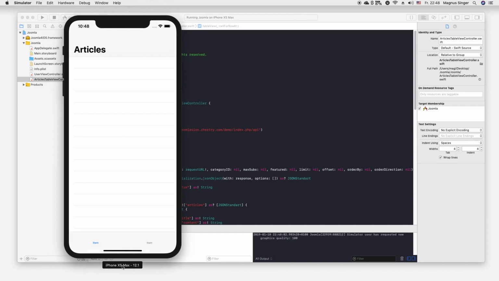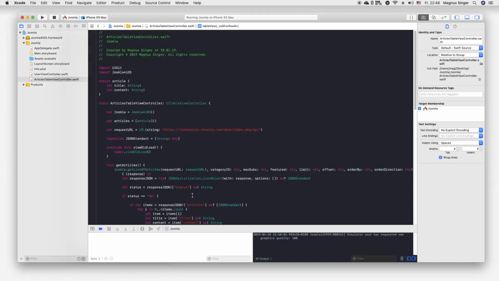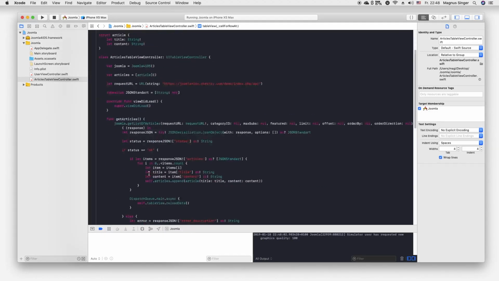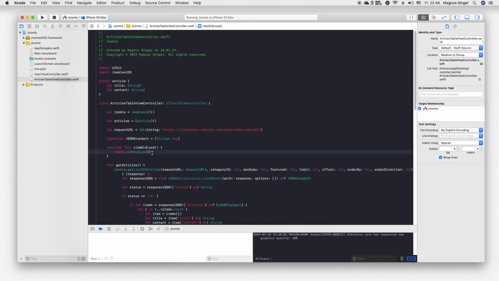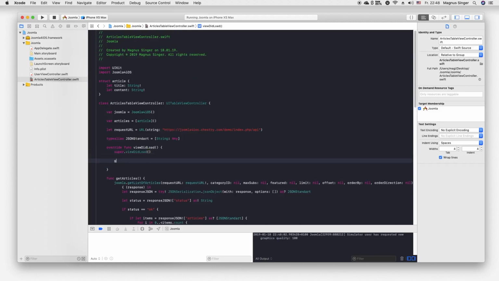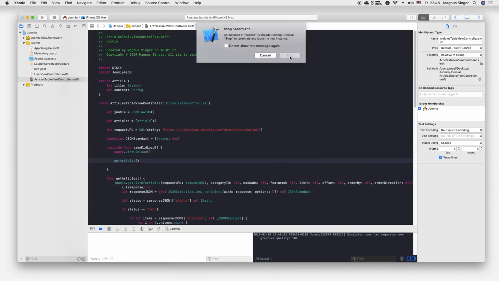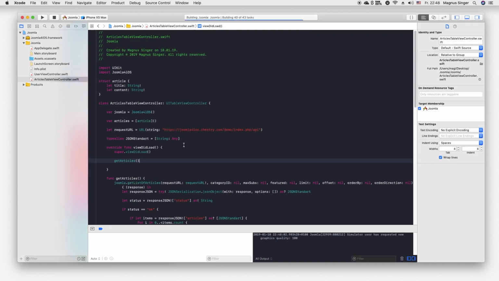Of course, when you make a real world application, you need to integrate loading indicators as well as UI elements. Oh, I forgot the important thing. We need, of course, call the get articles function when we access the view. If not, nothing will happen.